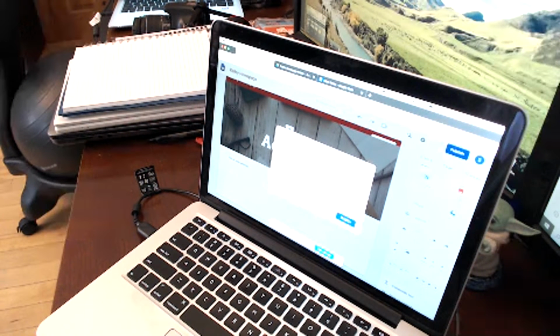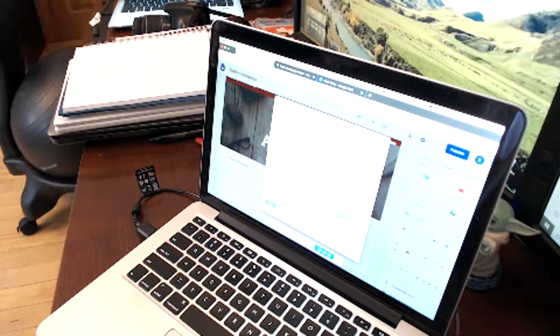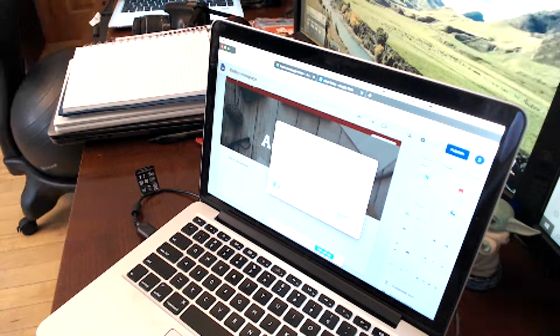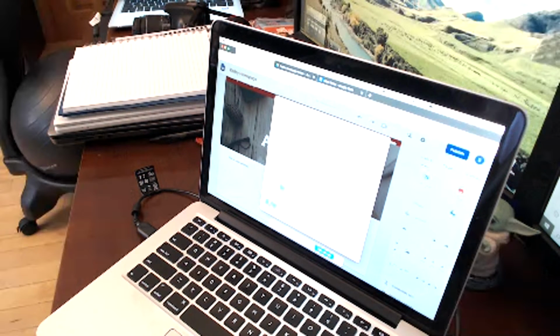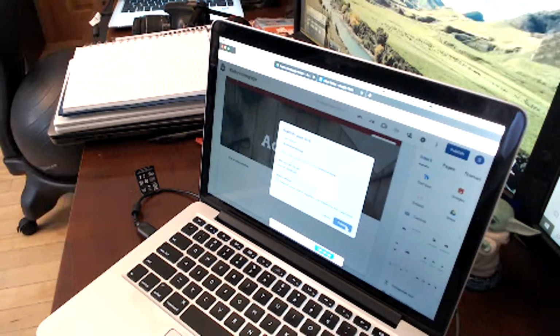Manage. Who can view my site? Right now, only people in RSU19 can view it. We want to make sure we change that to anyone, so the public, so mom and dad who don't have an RSU19.net account can see your site. And then click publish.